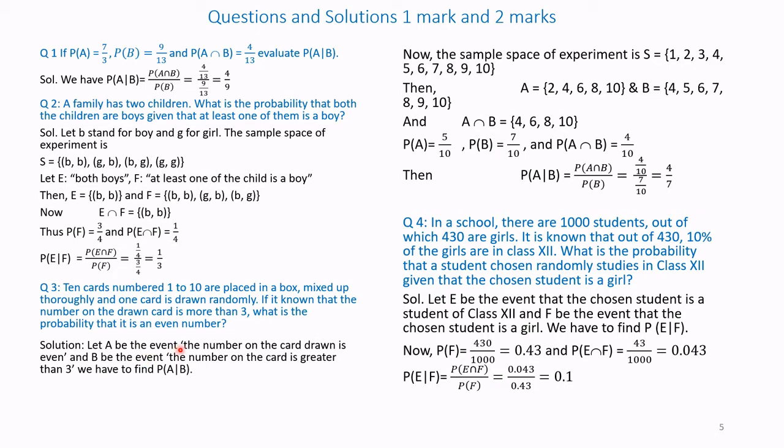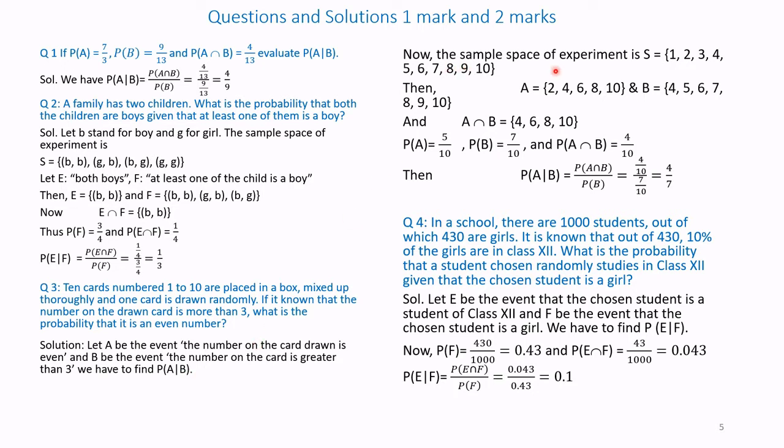So let A be the event that the number on the card is even, that is 2, 4, 6, 8 and 10. And B be the event that the number on the card is greater than 3. Greater than 3 means 4, 5, 6, 7, 8, 9 and 10. So we have to find probability of A given that B has occurred.